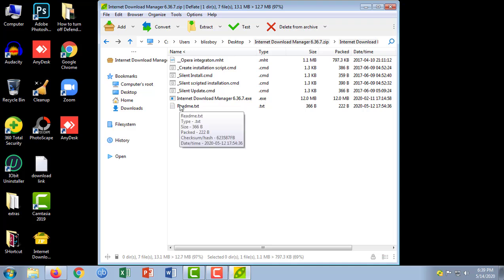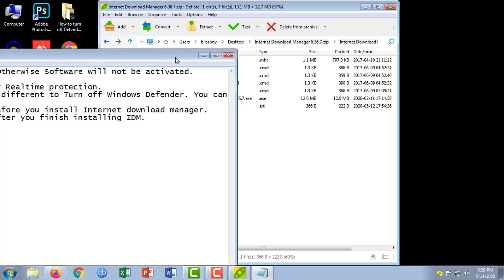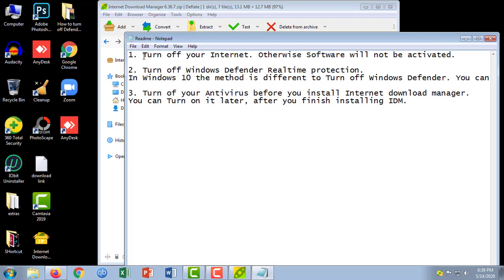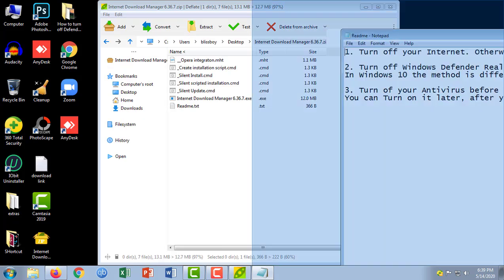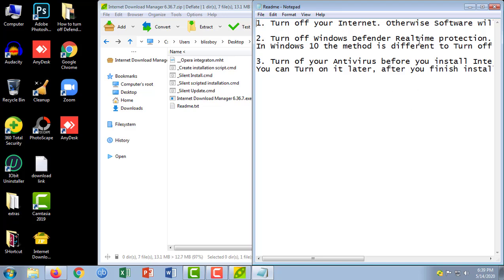You can see here one important notepad note, readme. So first of all, read this properly. You can see 3 steps here. First of all, you have to turn off your internet, otherwise the software will not be activated or you will have some problem. So first of all, you turn off your internet.